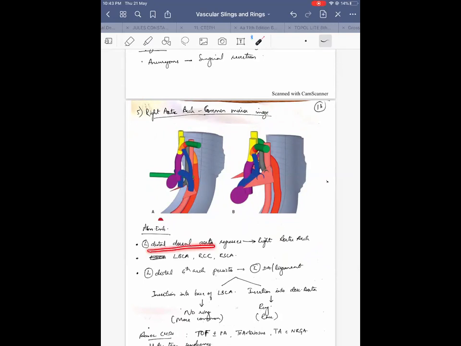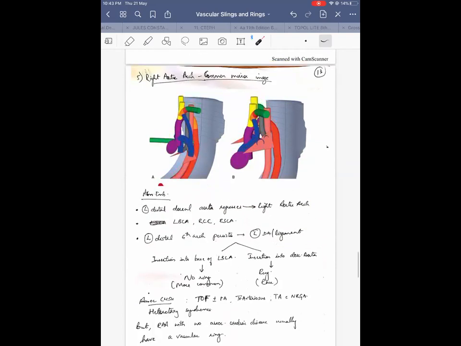What happens here is the left dorsal aorta regresses, so the right aortic arch is formed. These are the branches that arise from the right aortic arch. The left distal arch persists. So again, as I said, in any right aortic arch, a left ductus arteriosus is more common.